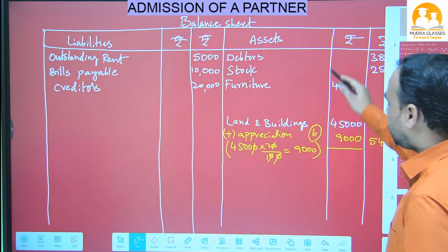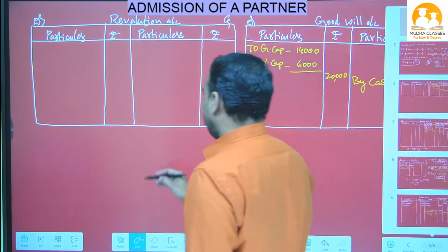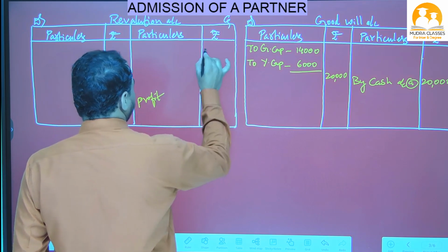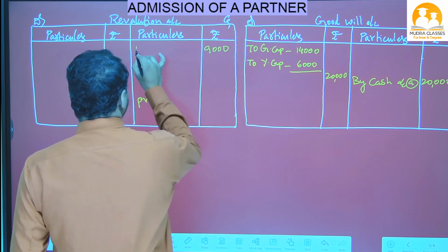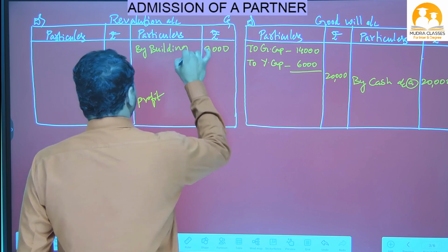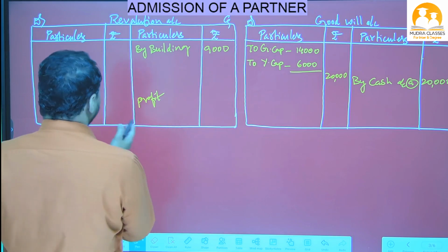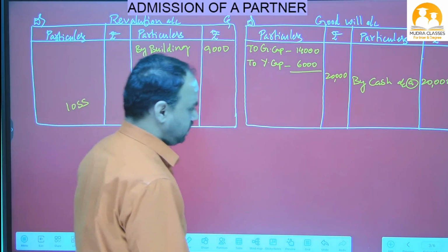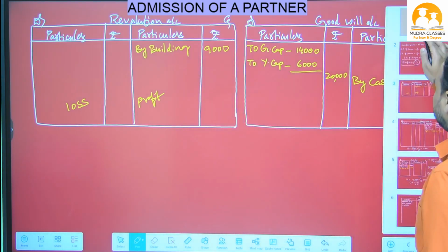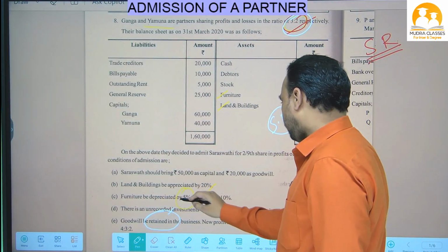Now the building value increased by 9,000 rupees, so it is a profit. So in the revaluation account, credit side we have to write it. If you get a profit, write on the credit side: 9,000 rupees by buildings. If you get a loss, then write the amount on the debit side. If an asset value increased, write on the credit side. If an asset value decreased, write on the debit side. See the next adjustment: furniture be depreciated by 5% and stock by 10%.